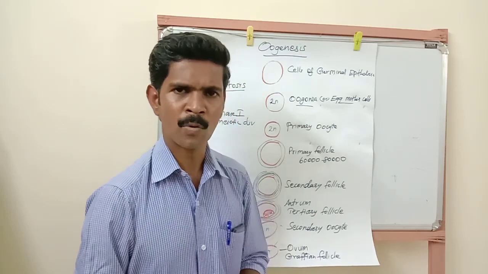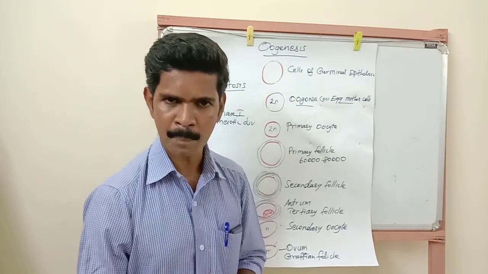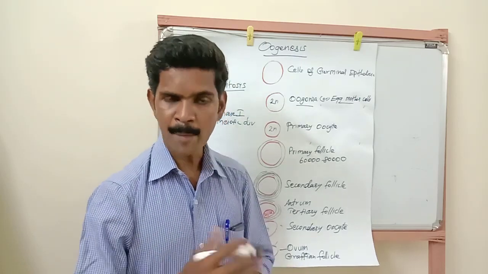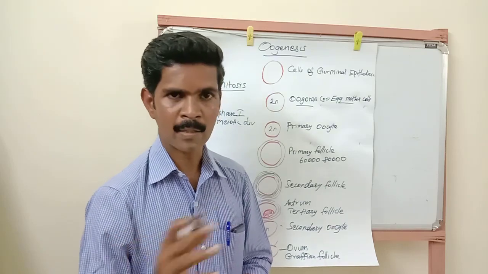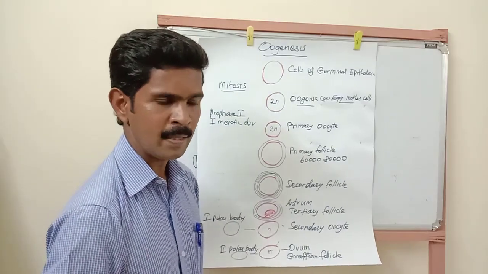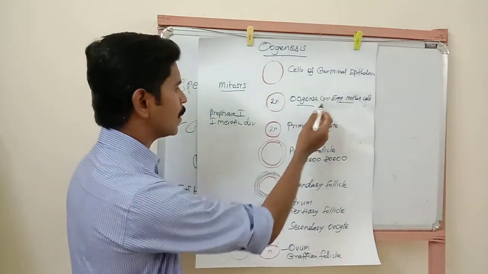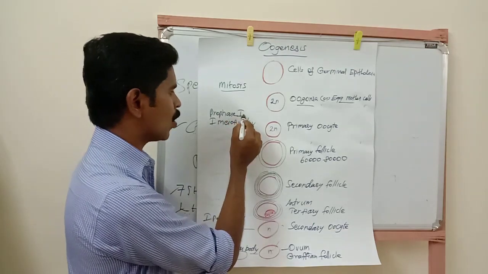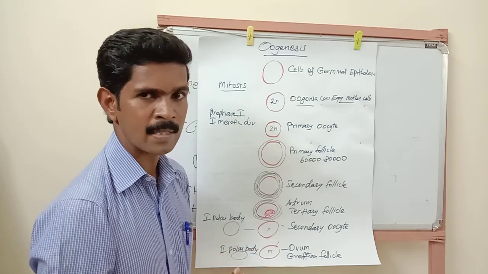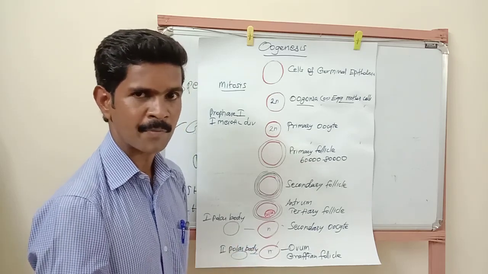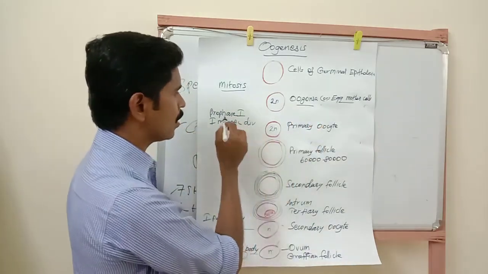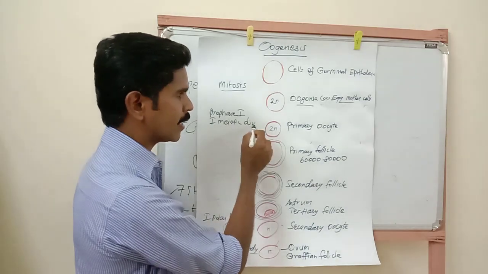So millions of oogonia cells or egg mother cells develop while the female baby is growing inside the uterus. After the birth of the female baby, there will not be any production of oogonia, egg mother cells. Understand? Now this oogonia or egg mother cell is involved in prophase 1 of the first meiotic cell division. Meiotic cell division we have already studied in the lower classes. It has many phases: prophase, metaphase, anaphase, telophase. So here, the oogonia is involved in prophase 1 of the first meiotic division.